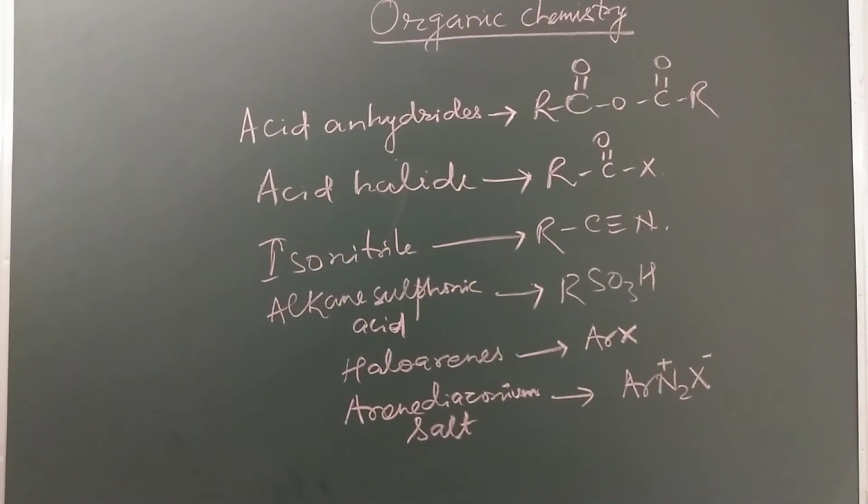Some other classes of organic compounds are acid anhydride, RC double bond O O C double bond OR, or we can say RC double O COR. Acid halide RCO, C double bond OX or RCOX, also called acyl halide. Isonitrile RNC, it is not RCN. So isonitrile RNC. Alkane sulfonic acid RSO3H. Haloarenes ArX, where X is fluorine, chlorine, bromine, iodine. Arene diazonium salts ArN2 plus X minus, they are also called diazonium salts.